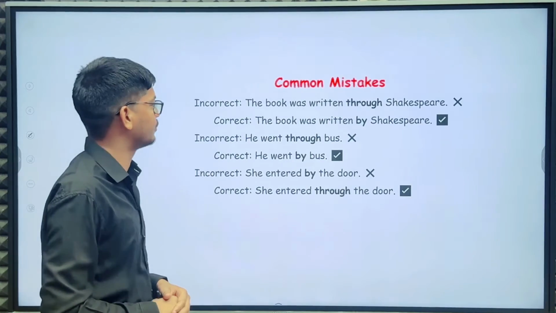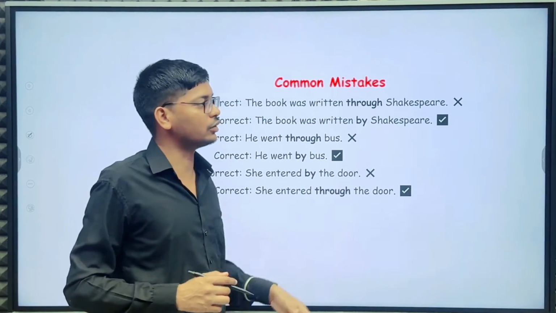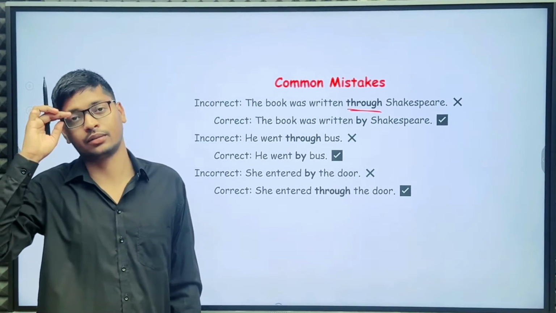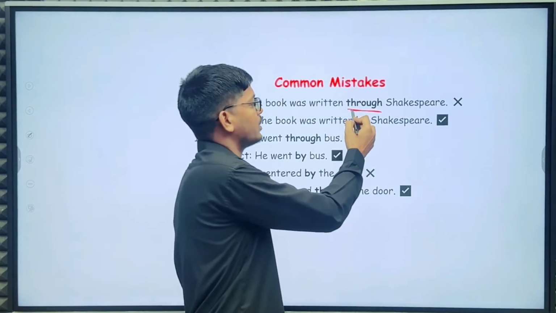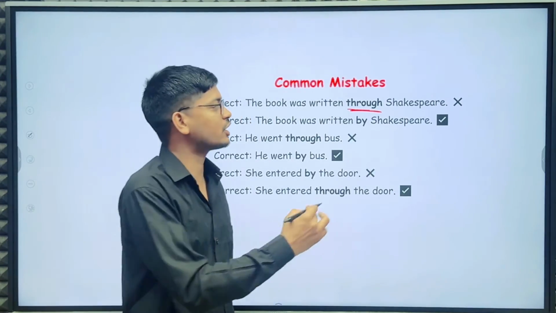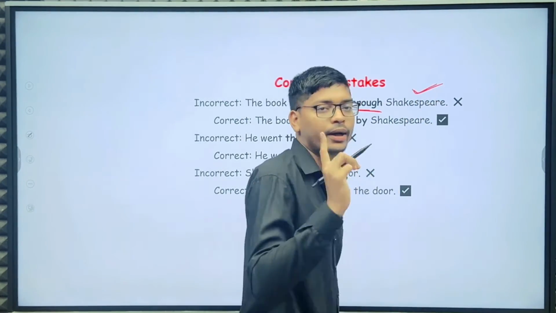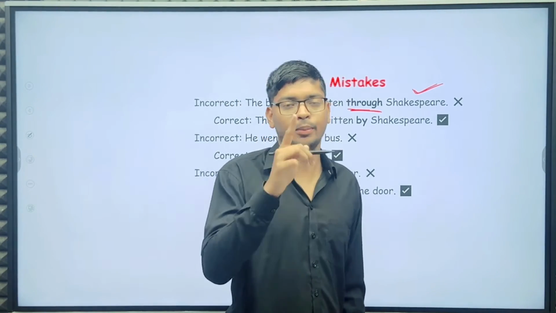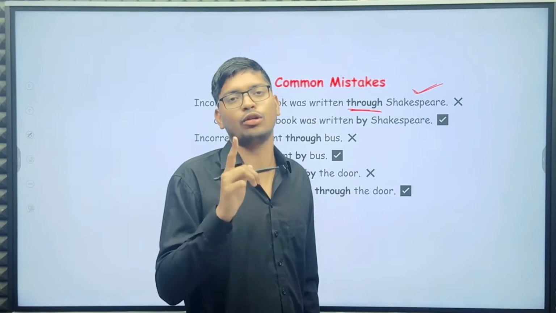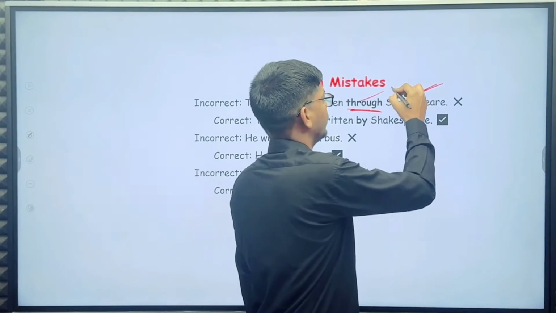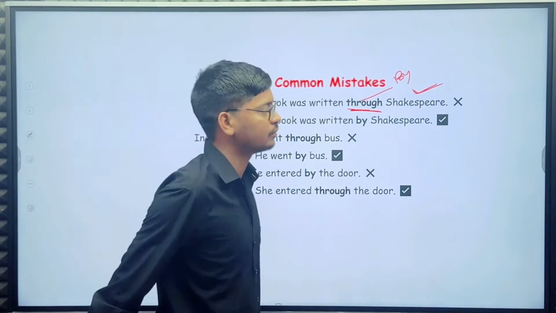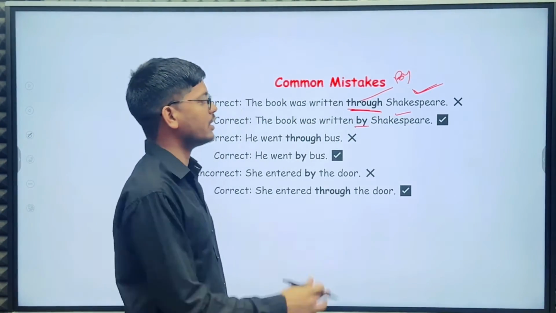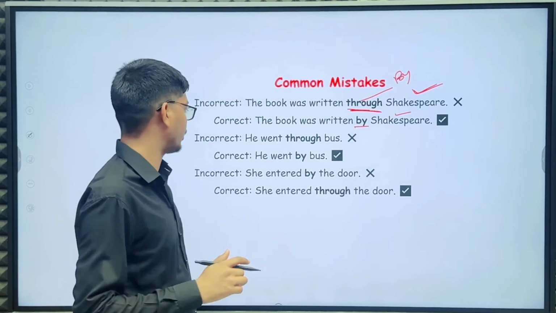So common mistakes. The book was written through Shakespeare. So here through is wrong, because Shakespeare is an agent or doer here. Before any agent or doer you have to use by, not through. The book was written by Shakespeare.